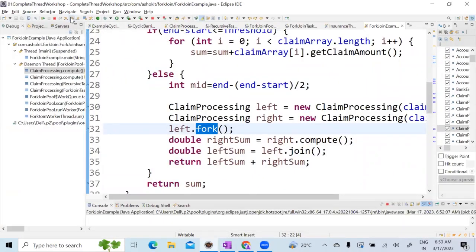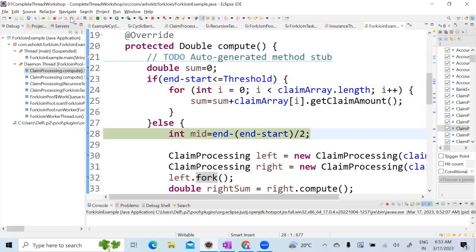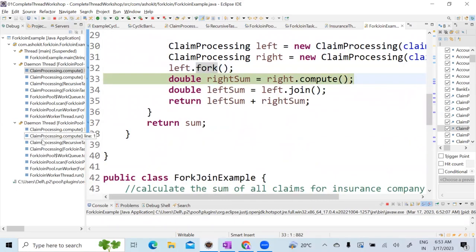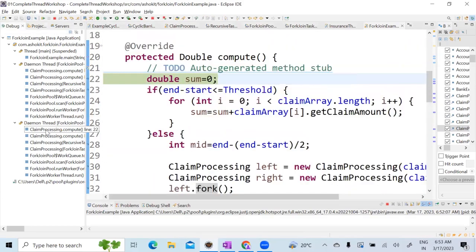Look at here. So you don't need to write a runnable, right? Because runnable is used for whatever code you want to do this processing, that you have to write in a compute method. Now let's say, look at here, left.fork. Is it created one more thread? It depends on the number of records. It will create multiple threads and then it will do.